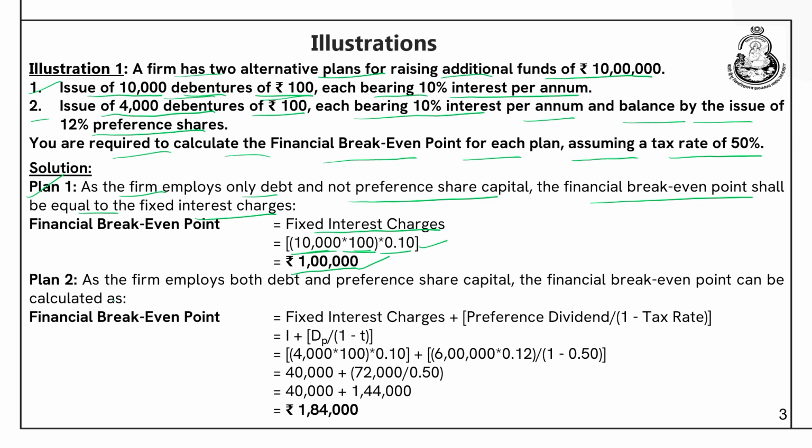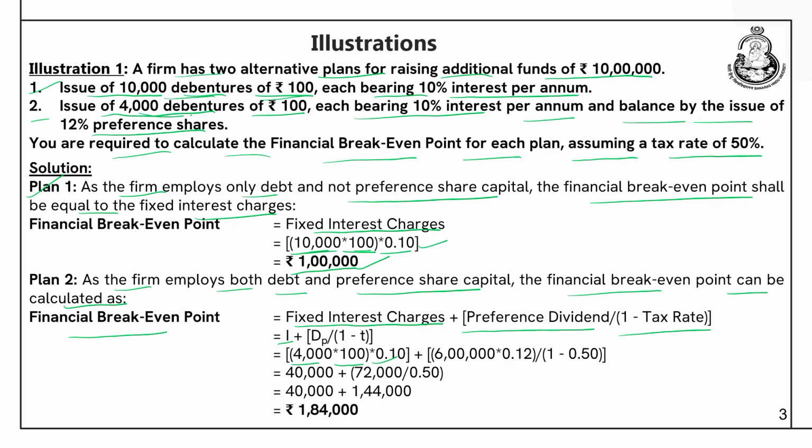In plan 2, as the firm employs both debt and preference share capital, the financial break-even point can be calculated differently. Now, in the second case, the firm is using debt as well as preference share capital. So, we will use a different formula here. What is the formula for the financial break-even point? It can be calculated with the help of fixed interest charges, to which you need to add the preference dividend, divided by 1 minus the tax rate. So, I comes out to be 4,000 into 100 at the rate of 10%.